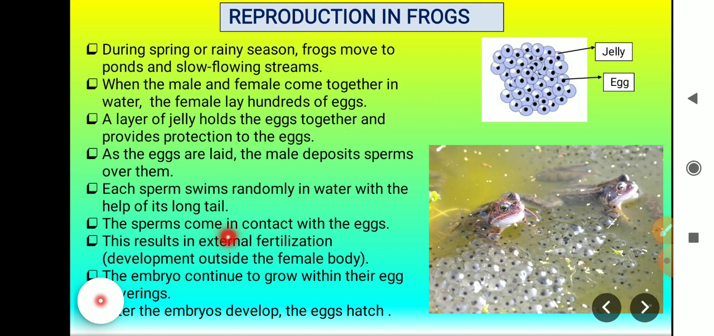The sperm comes in contact with the eggs. This results in external fertilization, that is development outside the body. The embryo continues to grow within the egg coverings. After the embryos develop, the eggs hatch out.